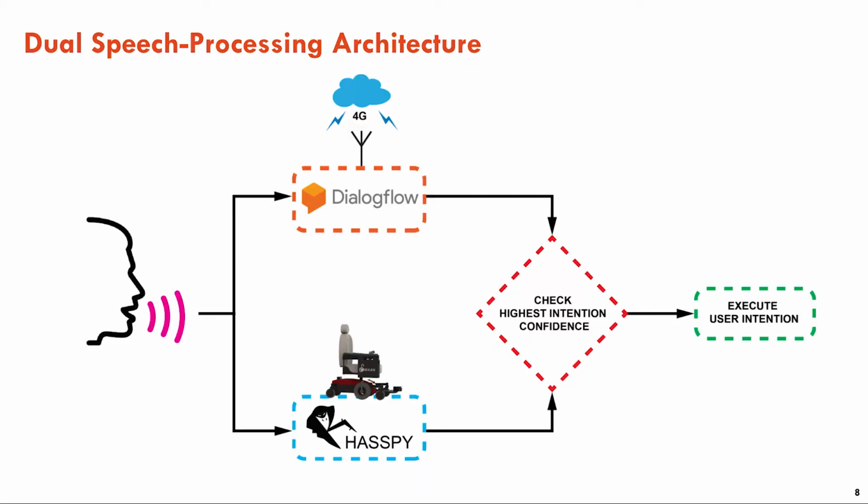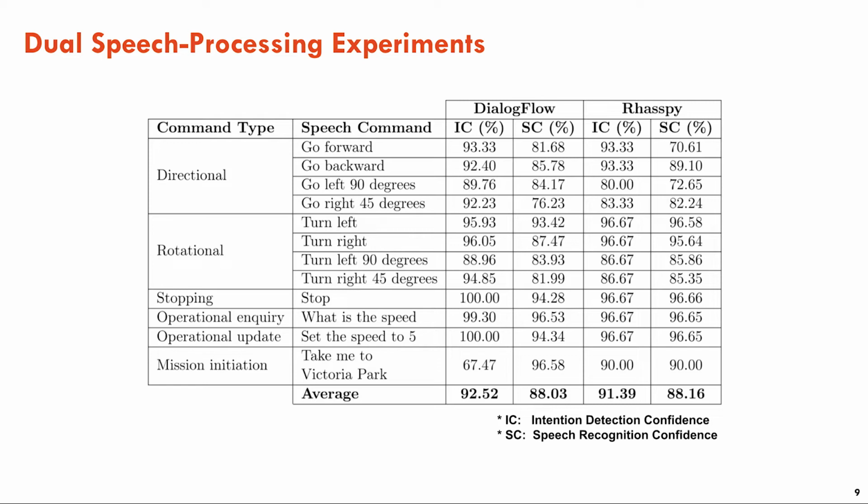Speech control is enabled through a dual speech processing architecture featuring 2 natural language platforms, Dialogflow and Raspi. This prioritizes better performance, employs redundancy for safety, and ensures functionality outdoors, as Dialogflow requires stable internet connectivity for cloud processing, unlike Raspi. 13 unique speech commands were tested, with results supporting the choice to prioritize execution based on intention confidence.